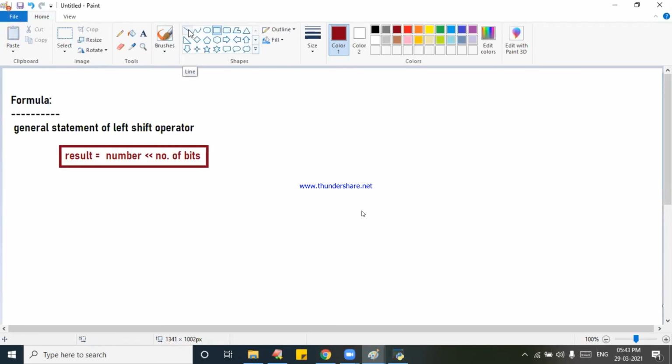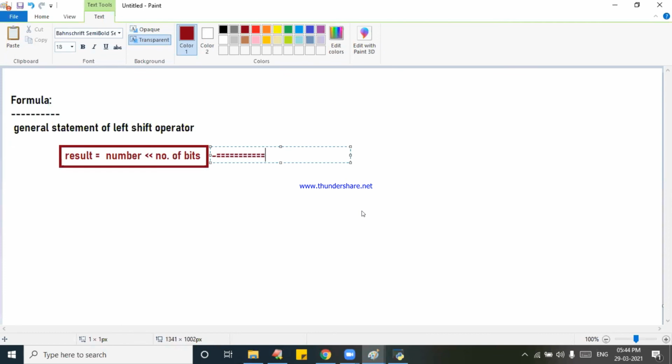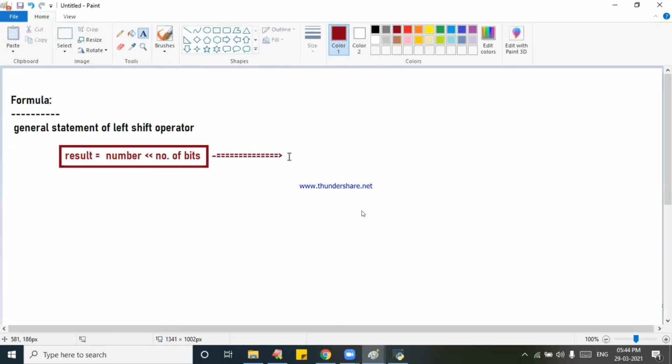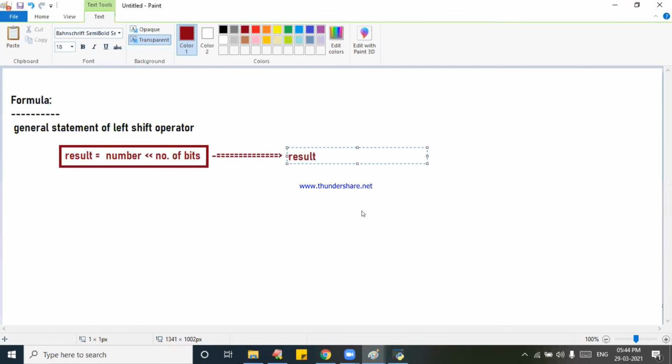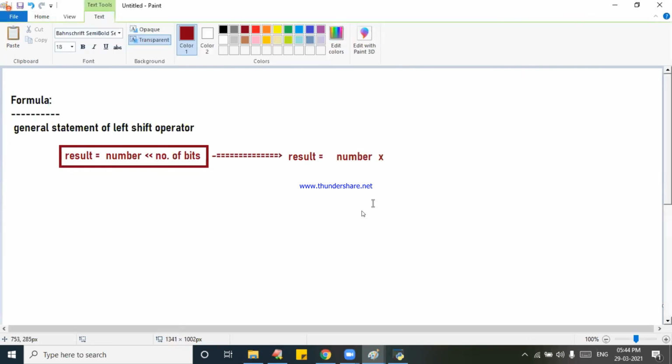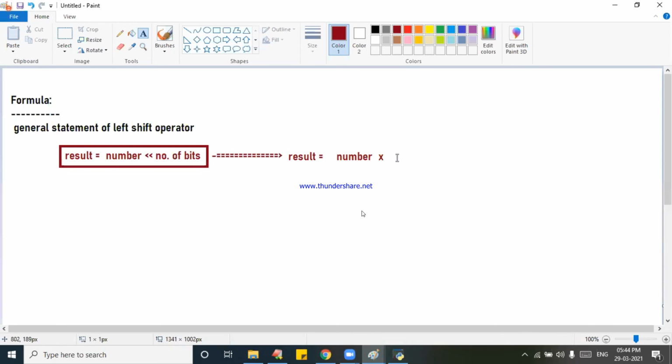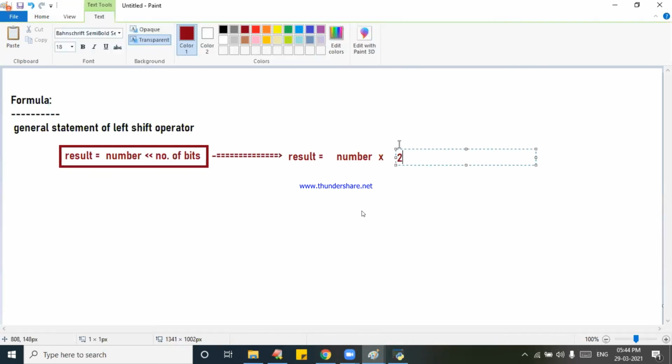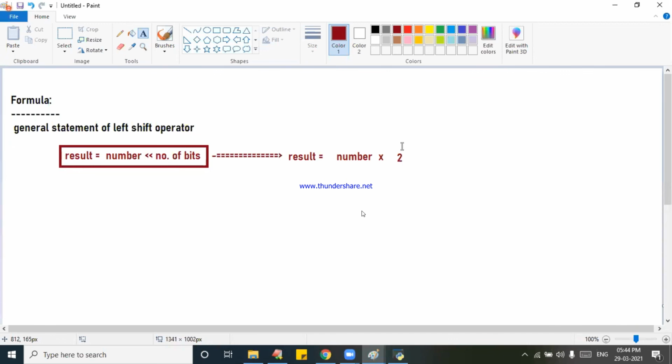Result is equal to number into 2 to the power of number of bits. Why 2, ma? Because binary bits we are taking.